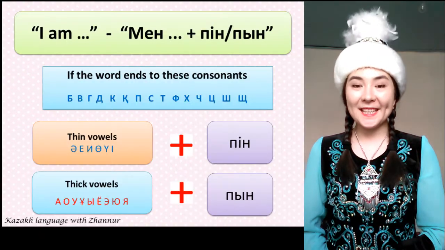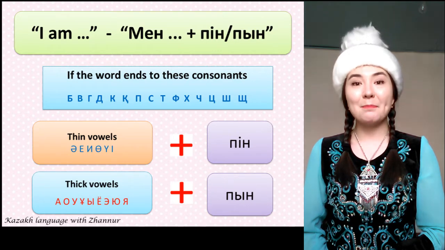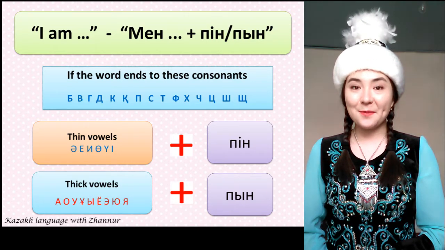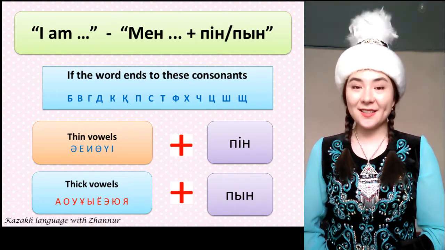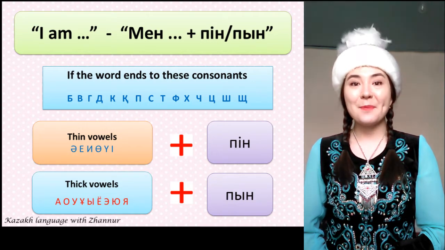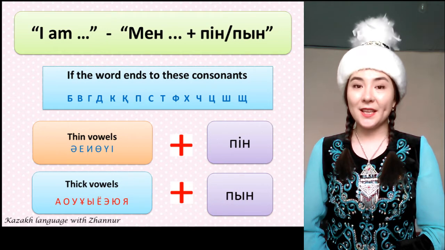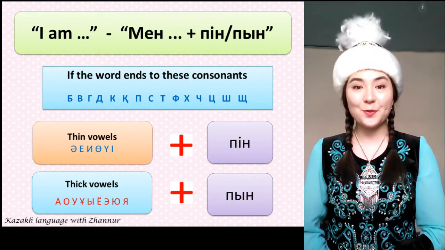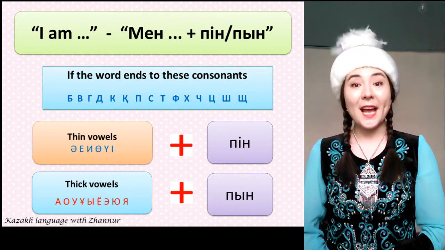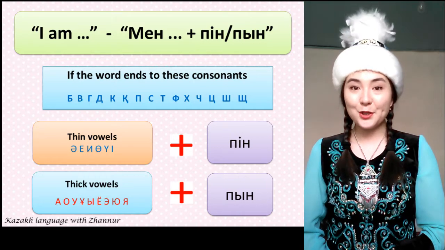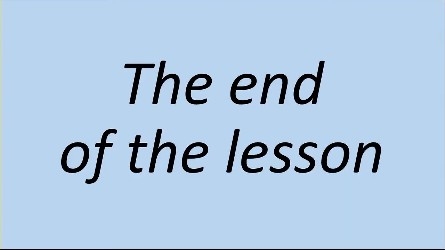Let's sum up the endings pin and pun. If the word after men ends in these consonants, then we use pin or pun. To add pin, the last vowel of the word should be thin. To add pun, the last vowel should be thick.